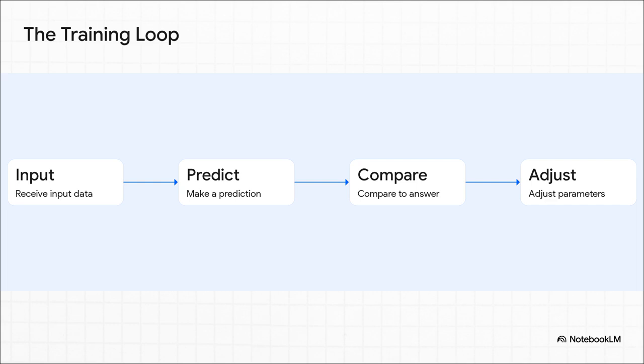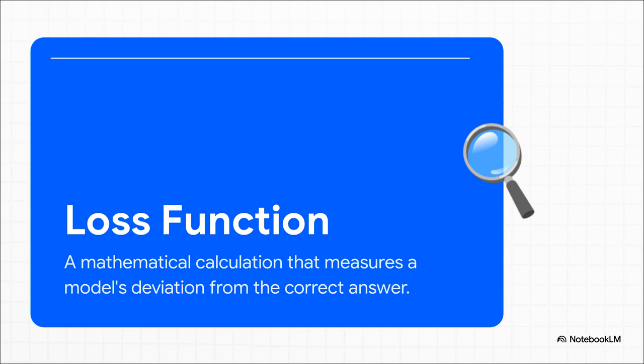And fourth, the model calculates exactly how wrong it was and adjusts its internal parameters, its weights and biases, to make a slightly better prediction the next time around. Now, this mistake calculation has an official name. It's called the loss function. In machine learning, the loss function tracks the degree of error in the model's outputs.